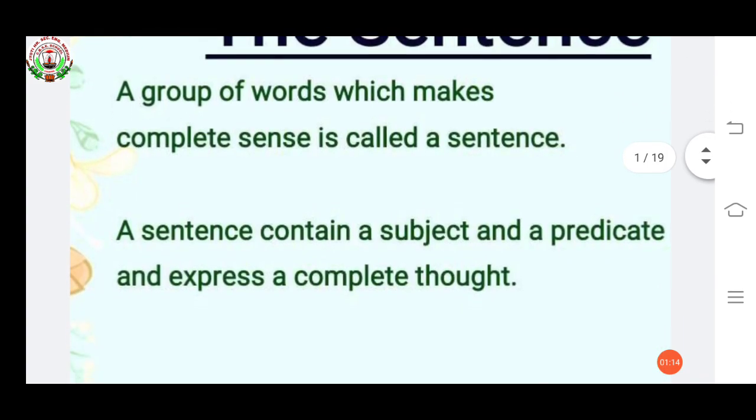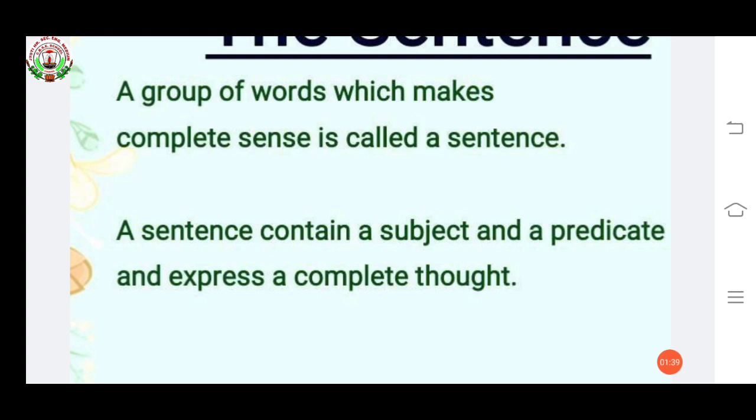Now see the second point. A sentence contains a subject and a predicate and expresses a complete thought. It means a sentence contains two things: one is the subject and one is the predicate, and they both together express a complete thought.